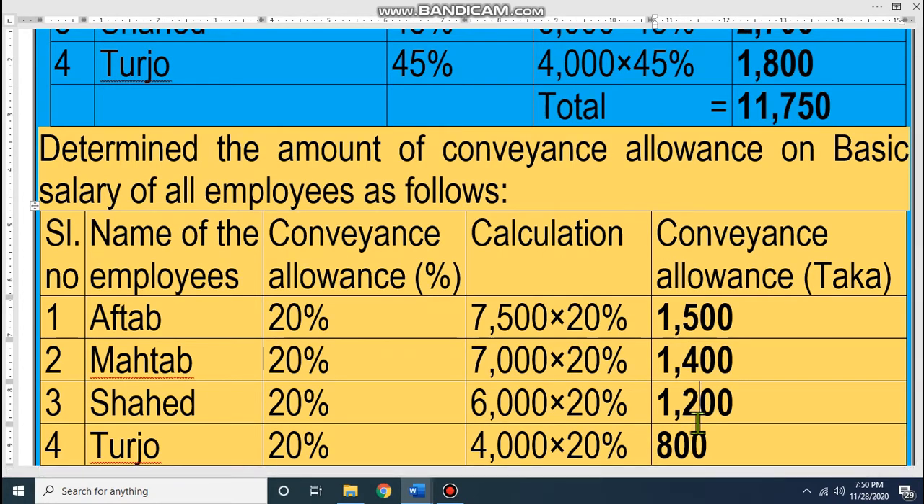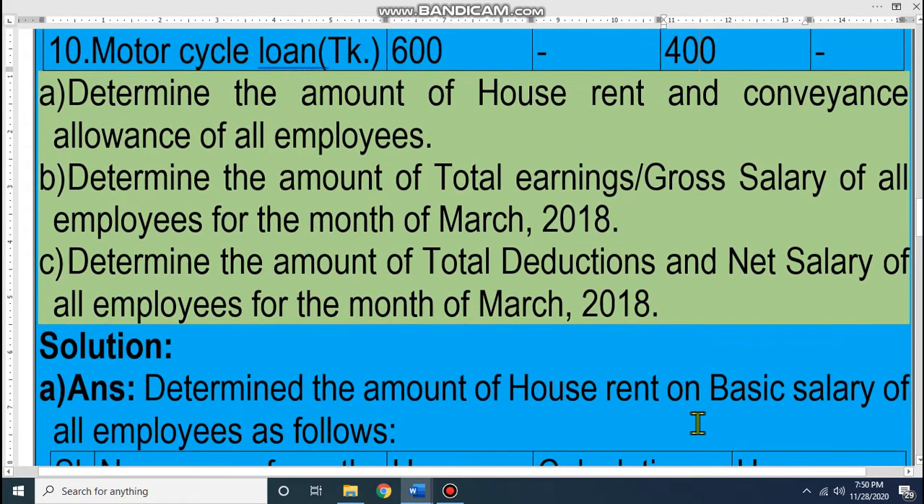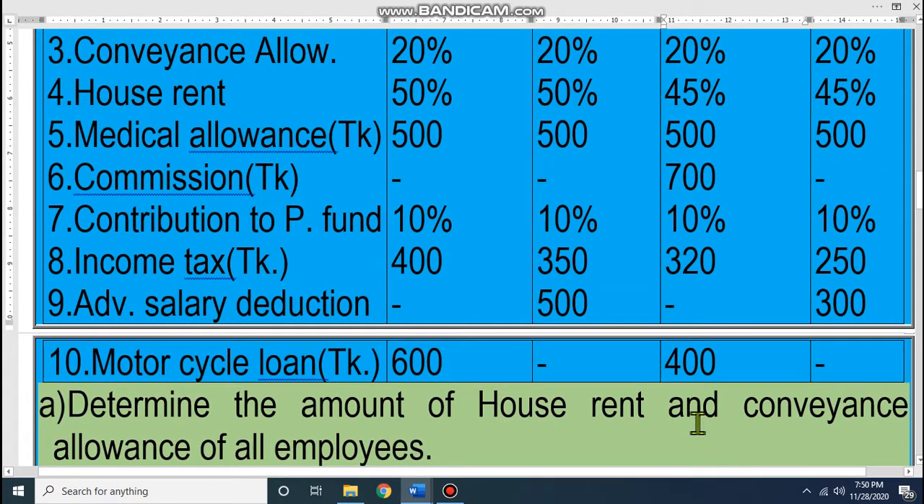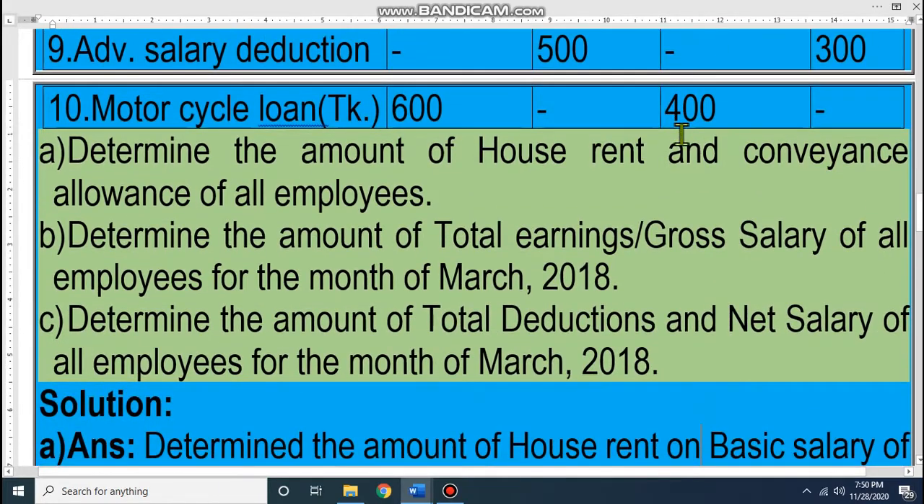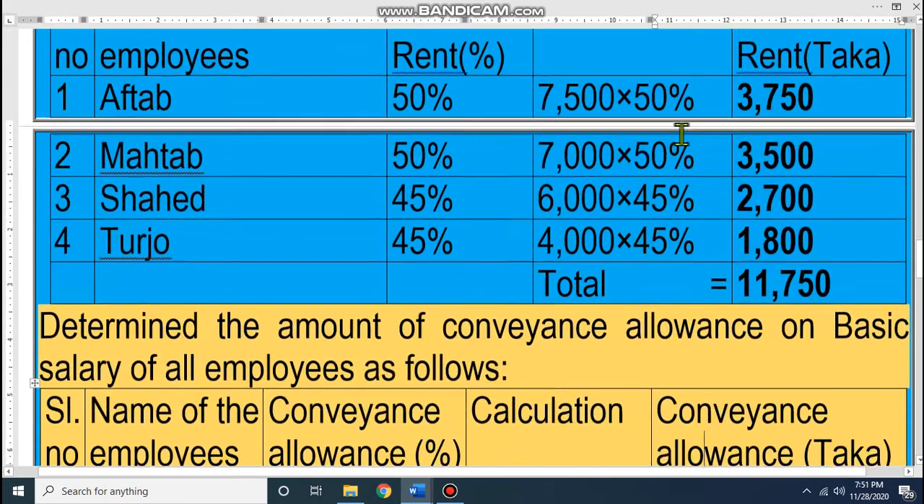Again look at the question. Conveyance allowance is given here. Conveyance allowance 20%, 20%, 20%. For all employees it is 20%, and we all know that the percentage is on basic.